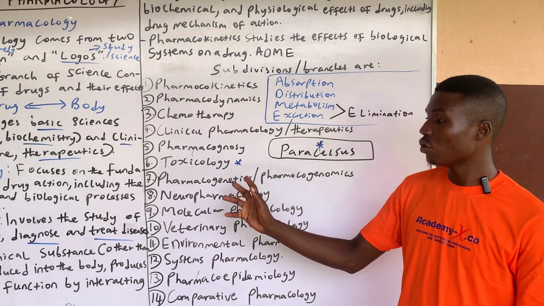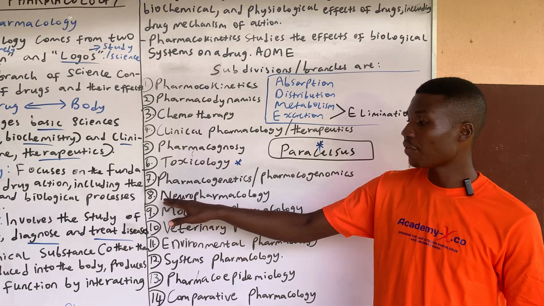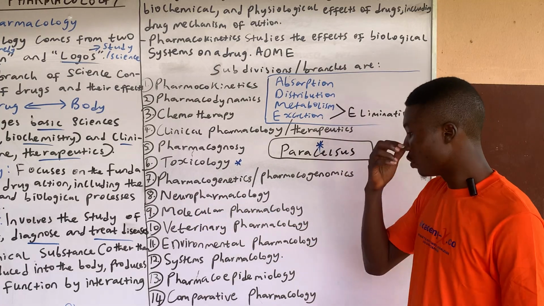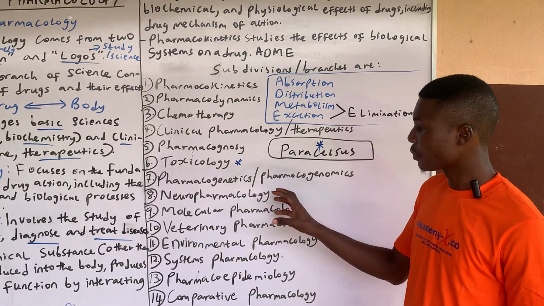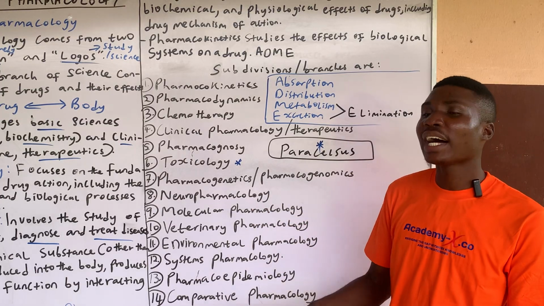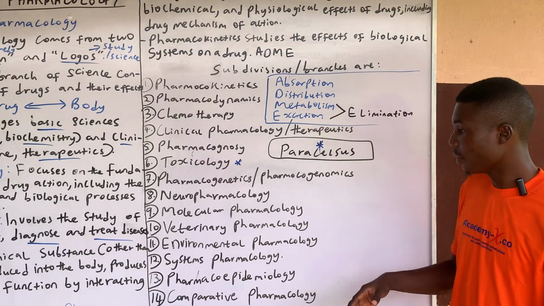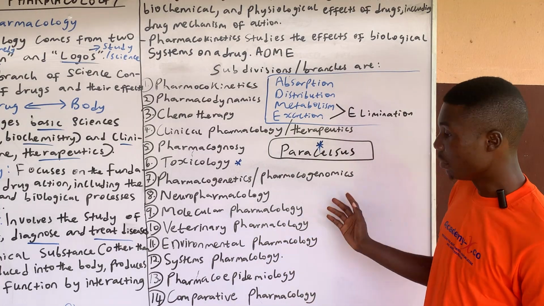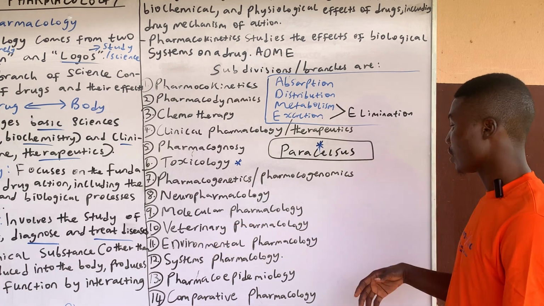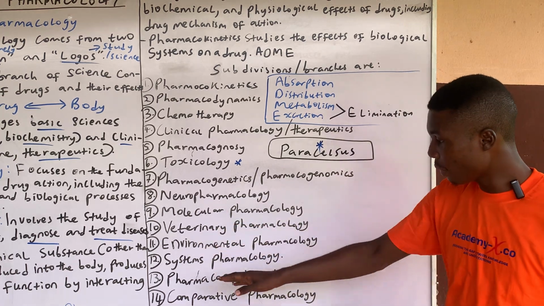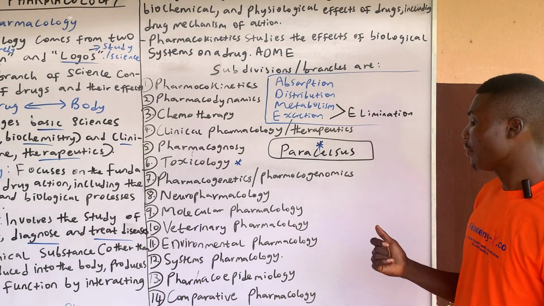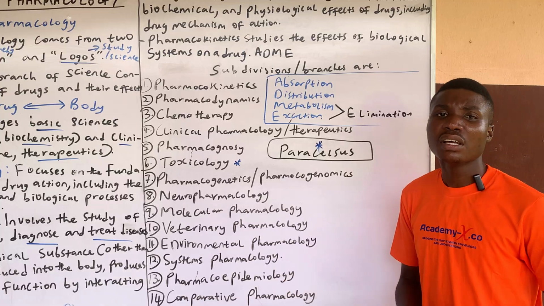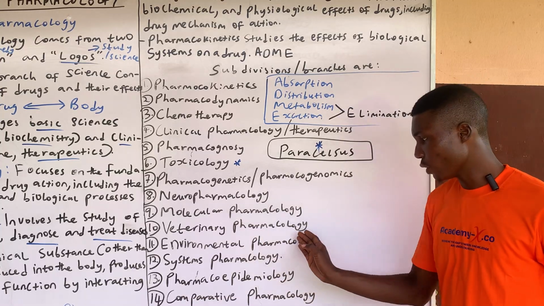Neuropharmacology has to do with the study of drugs that affect the nervous system. That's the neurons, nervous system. Molecular pharmacology has to do with the study of drugs and how they work on the cellular and the molecular level. Veterinary pharmacology has to do with the study of drugs that are used in animals. Then environmental pharmacology has to do with the study of pollutants, how drugs affect the environment and all of that.